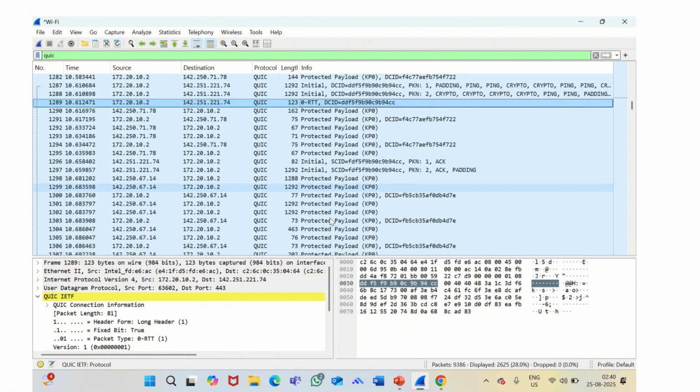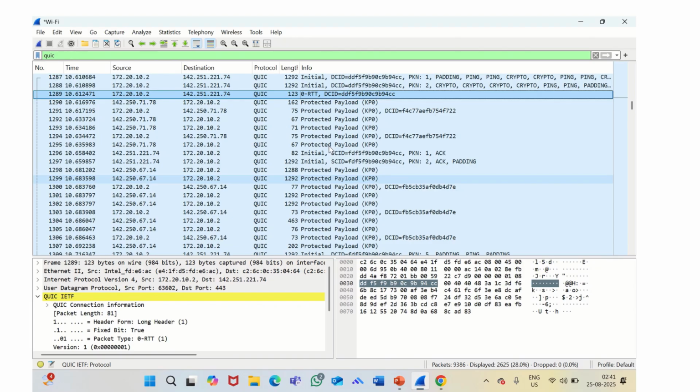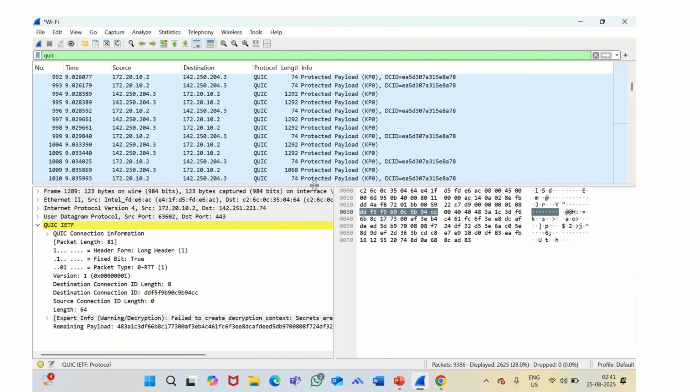Talking about the one RTT, one round trip packet, in my capture we mainly see the initial handshake packets, and one round trip packets are not visible right here. They are when the actual encrypted application data is exchanged. Since they are fully encrypted, Wireshark doesn't always label them explicitly or allow us to see the content. What's more important is that the presence of short header packets indicates that the secure data exchange has begun.